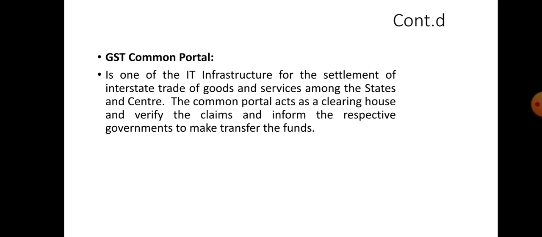It also matches tax payment details with the banking network, that is, it reconciles the tax payment details with the banking network, providing various MIS reports to both the central and state governments based on the taxpayers' return information, and providing analysis for taxpayer profiles. The taxpayer profiles can be analyzed with the help of the GSTN through the common portal.